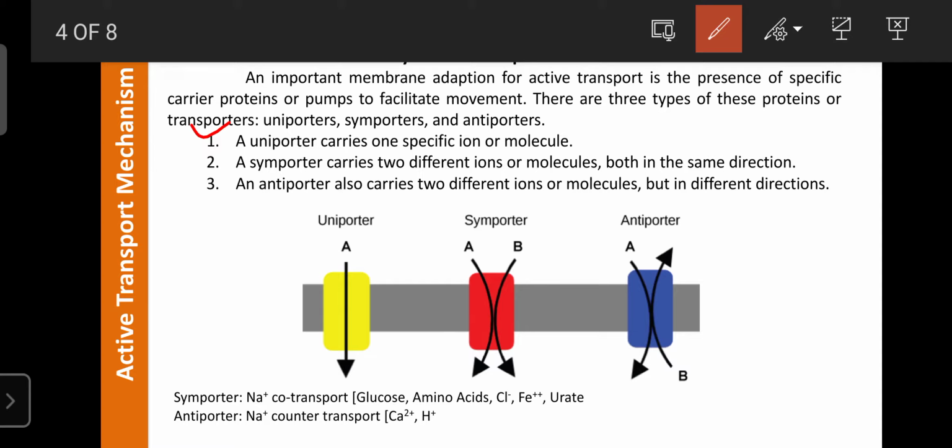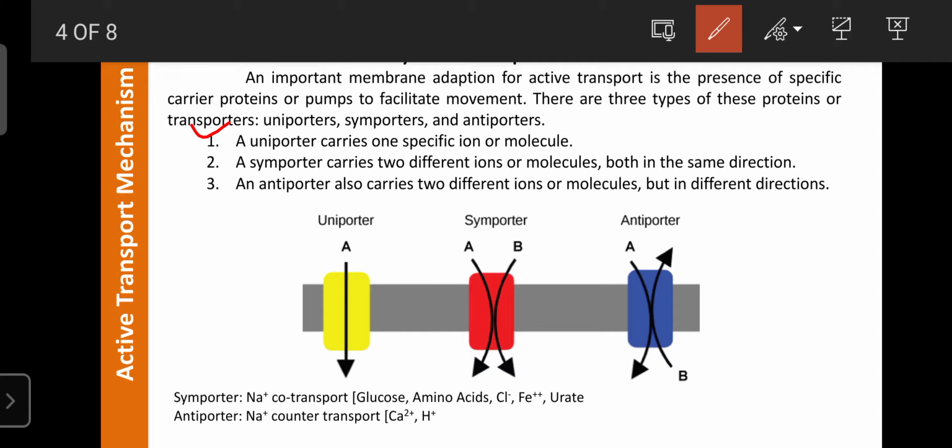They do not cross the plasma membrane or biological membrane directly; they pass only with the help of channels, receptors or carrier proteins. Certain carrier proteins transport only specific molecules or ions, one at a time, and such proteins are known as uniporter carriers.